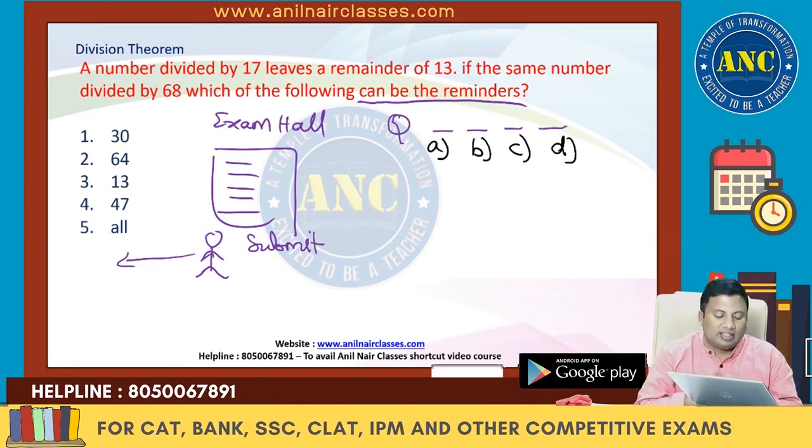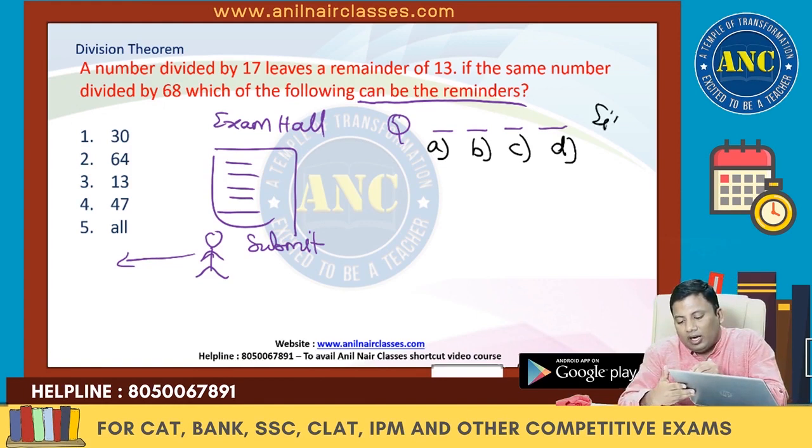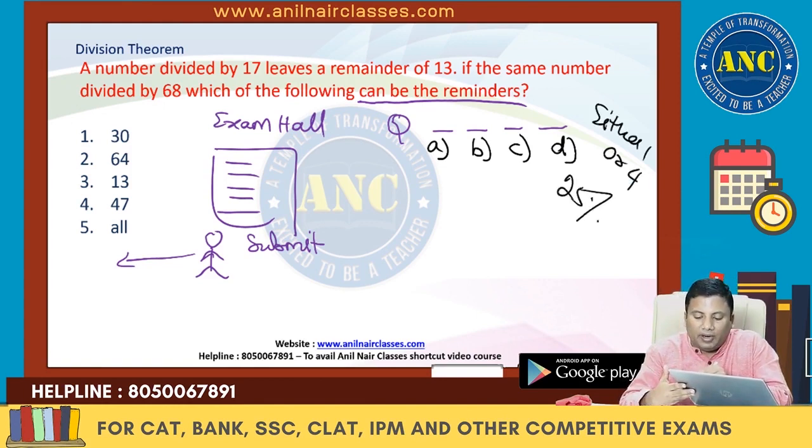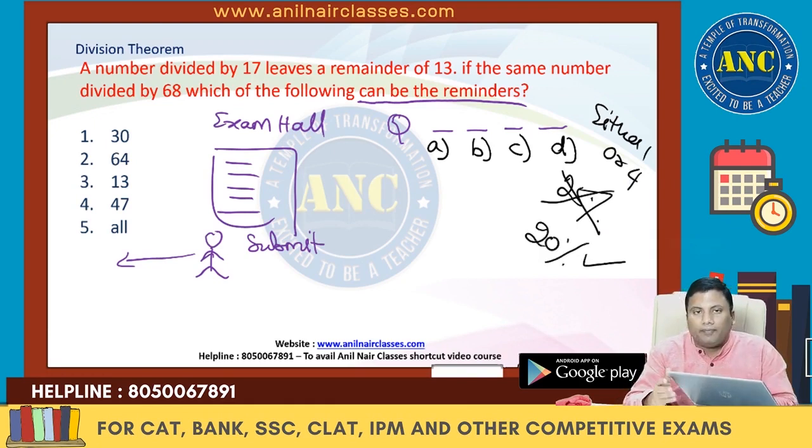But I am saying, why 25%? Either A or B or C or D, 1 out of 4. I am saying 25% is incorrect, 20% is right.